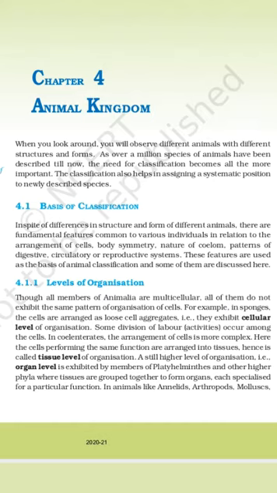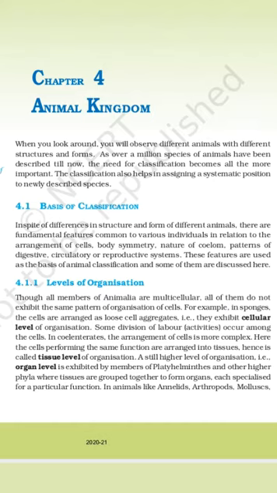Before starting with the other topics, first we should know about the phylums of the animal kingdom. There are 11 phylums and they are Porifera, Cnidaria, Ctenophora, Platyhelminthes, Aschelminthes, Annelida, Arthropoda, Mollusca, Echinodermata, Hemichordata and Chordata. So now let us go to levels of organization.